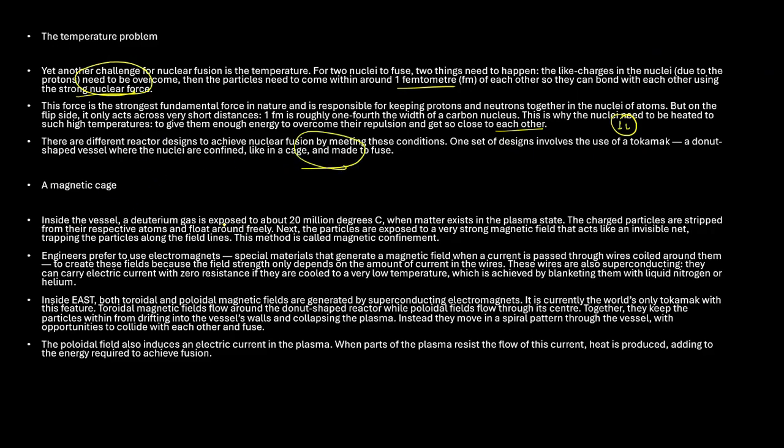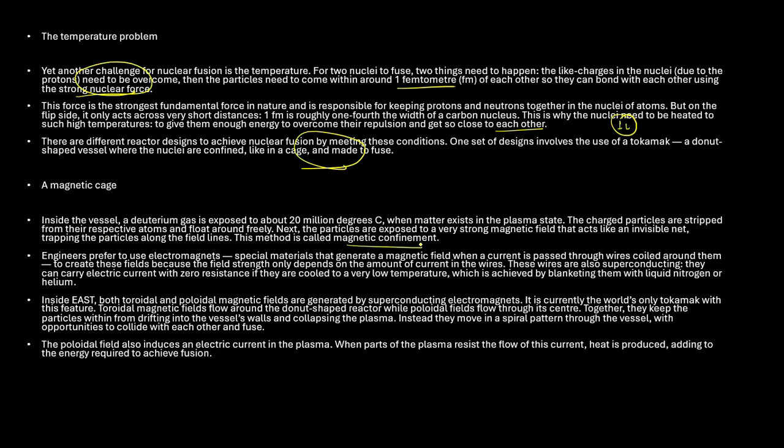Inside a vessel, deuterium gas is exposed to around 20 million degrees Celsius, where the matter exists in the plasma state. Plasma is the fourth state of matter that we have. The charged particles are stripped from their respective atoms and float around freely. Next, the particles are exposed to a very strong magnetic field that acts like an invisible net, trapping the particles along the field lines. This method is called magnetic confinement.